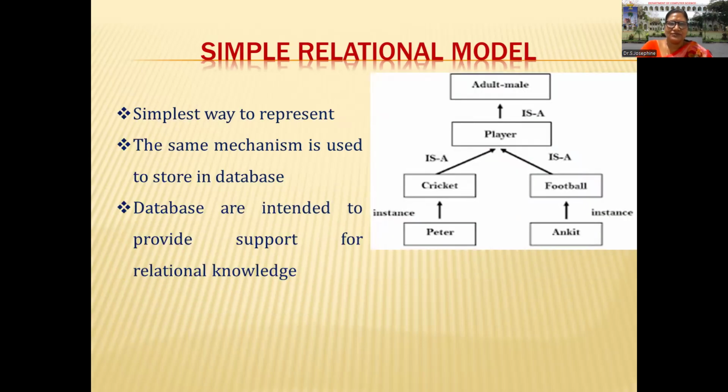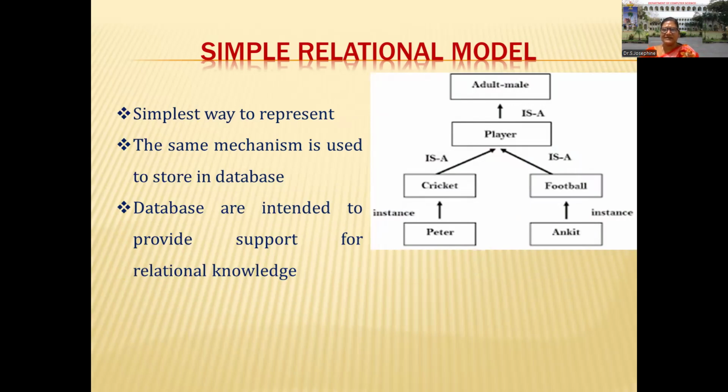So let us move on to the simple relational model. The simple relational model is the easiest way. In the key term, simple is the key word here. So it is the simplest way to represent knowledge. The same mechanism is also used in databases. Normally in the relational model, all the databases are intended to provide some relational knowledge.